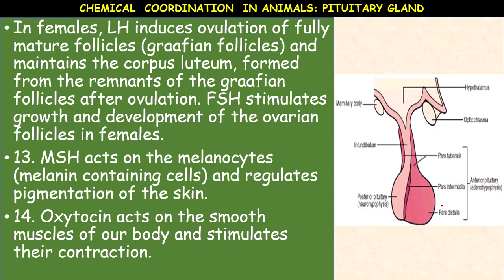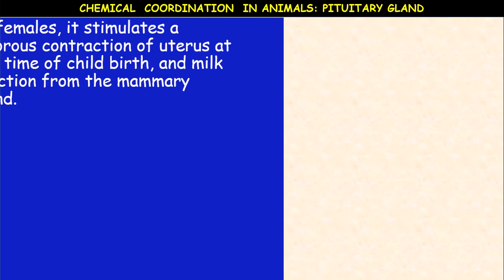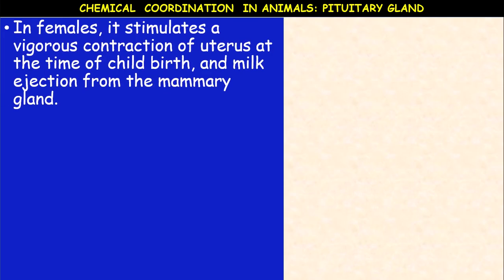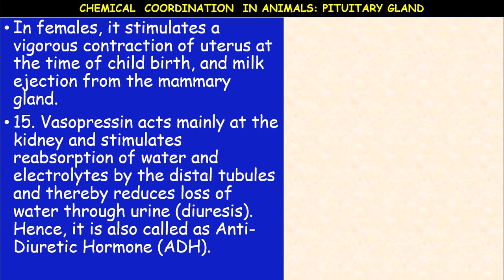Next, in females, this oxytocin stimulates a vigorous contraction of the uterus at the time of childbirth and milk ejection from the mammary glands. That's why this hormone is also called a birth hormone.